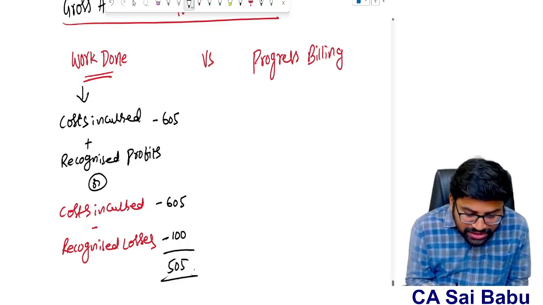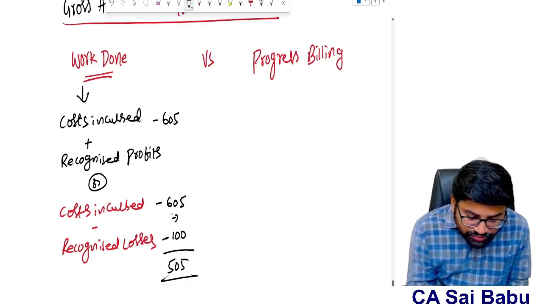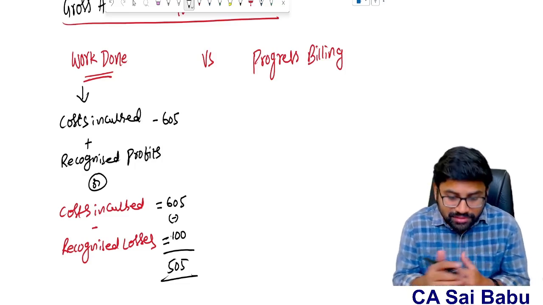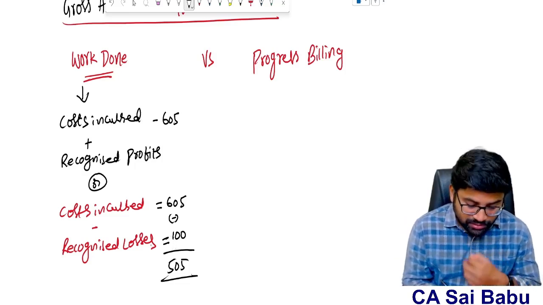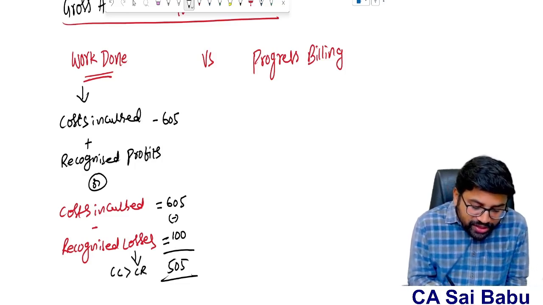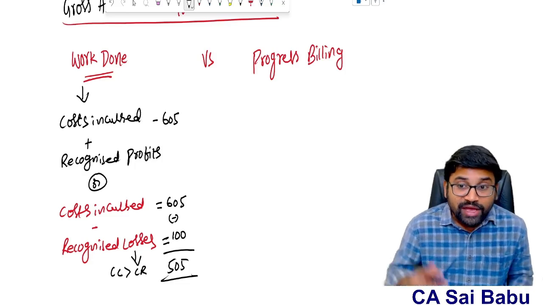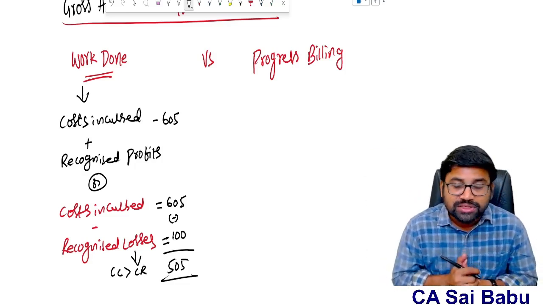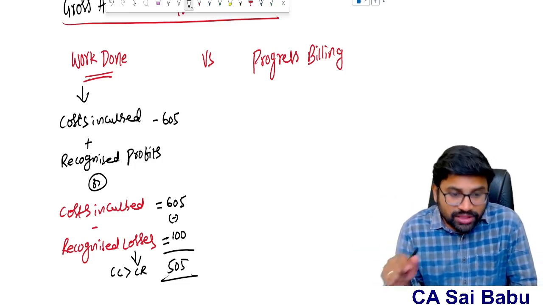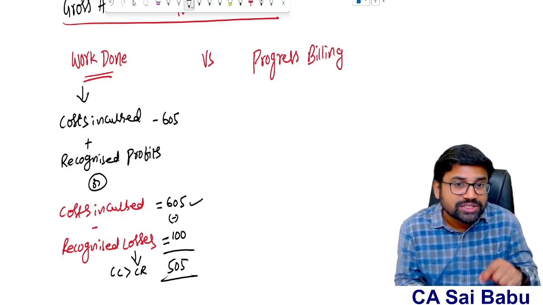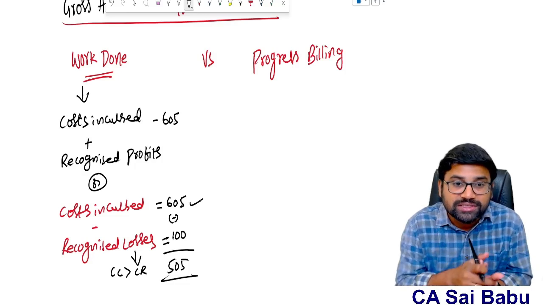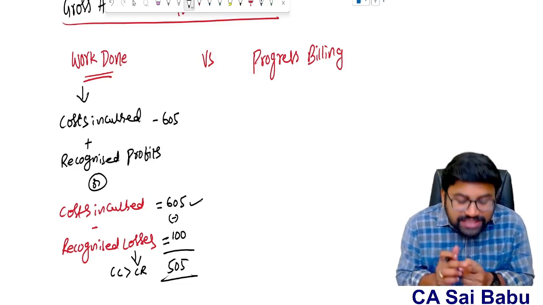Sir, why are you reducing this loss? See, simple, sir. What is loss? A loss is nothing but when your contract cost is more than contract revenue. When your cost is more than revenue, that is loss. That means the extra cost you are incurring is not going to be recovered from the customer. Therefore, how much is the cost you incurred? 605. From that, 100 lakhs will not be recovered because that is in the form of a loss. So therefore, I minus 100 lakhs.